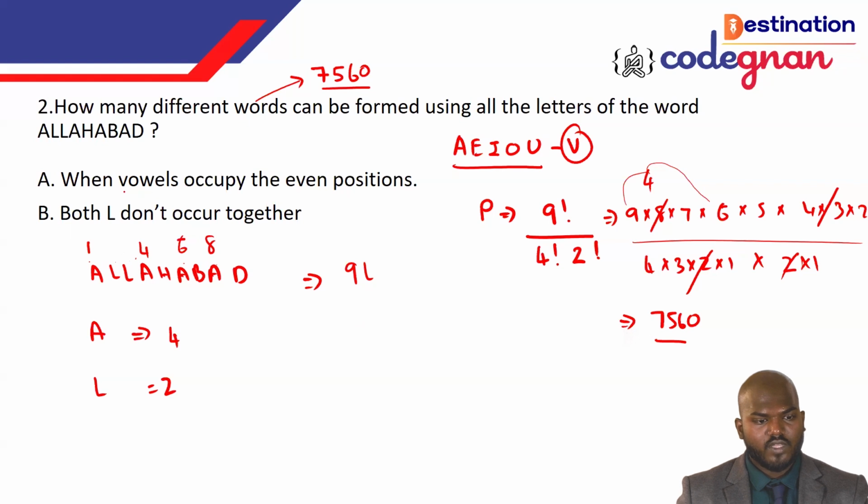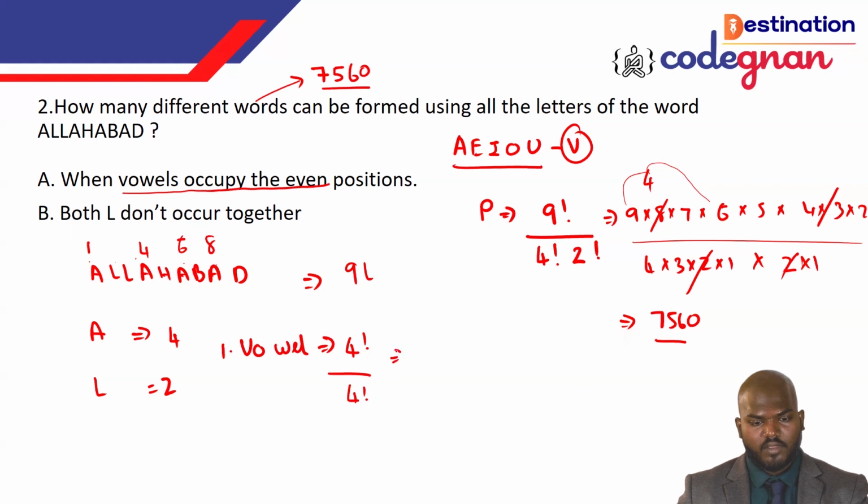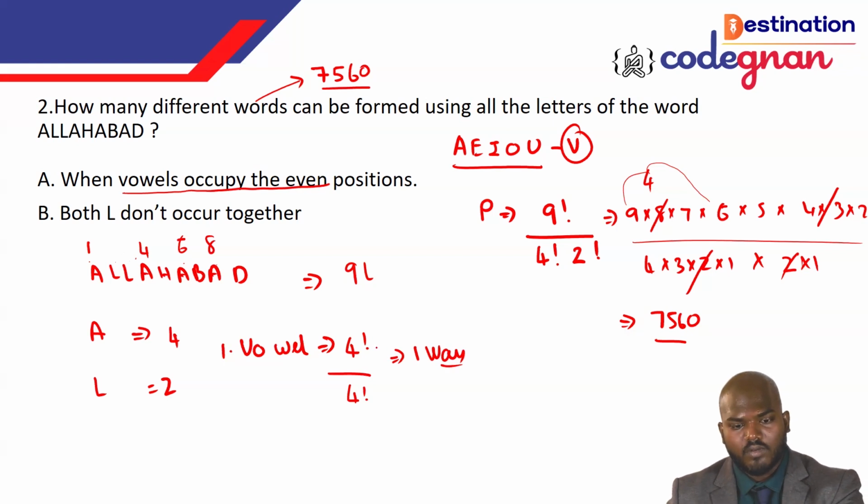So when the question is that the vowels occupy the even positions, you just take out the vowels, guys. If the vowels are occupying the even positions, first of all you check how many vowels there are. So 4 vowels are there. If you take it up, it is coming in a repeated way, so below also we can keep it, and it will generate only one way. But the other 5 places can be occupied, including the 2 L's. The L will also come in 2 places, so that is how we generate this. That's one important parameter we can consider here.